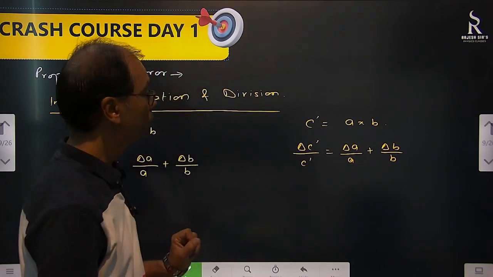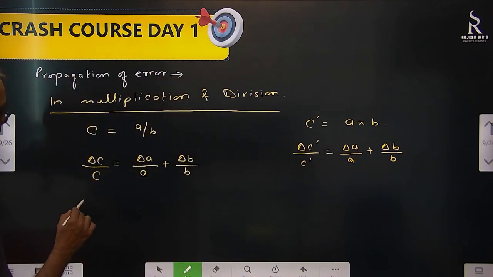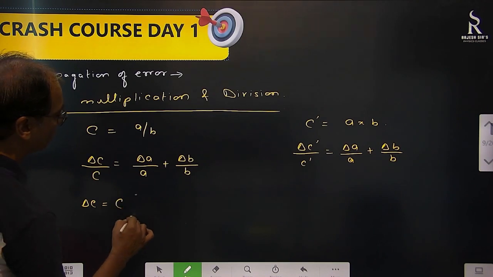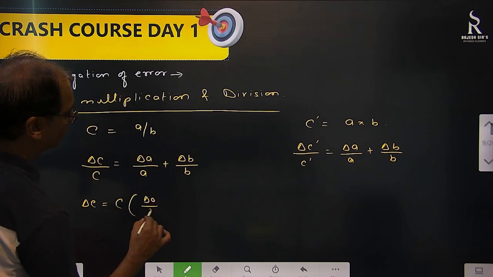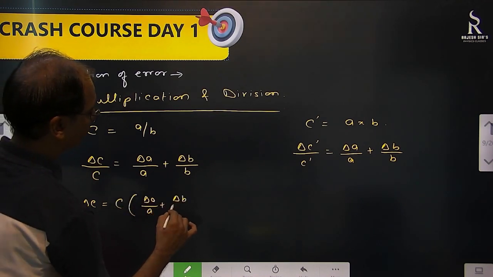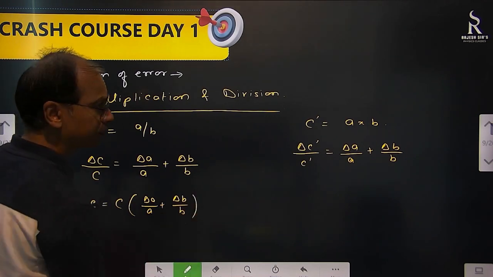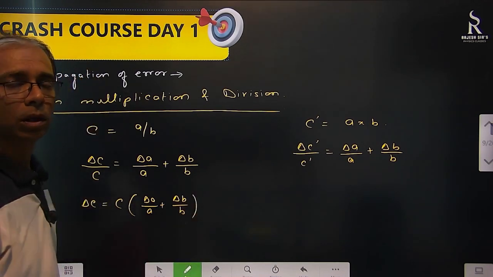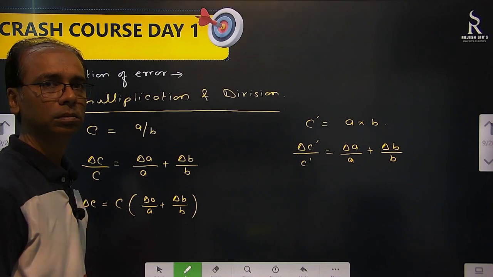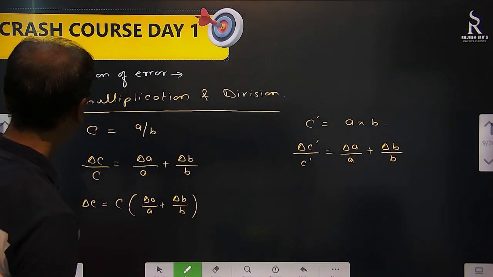If suppose that we want to find the quantity itself, then delta C will be what? Okay, we want to find error in that one. So delta C is error. So C into delta A by A plus delta B by B. Same way there also. Okay, let's take an example of that.